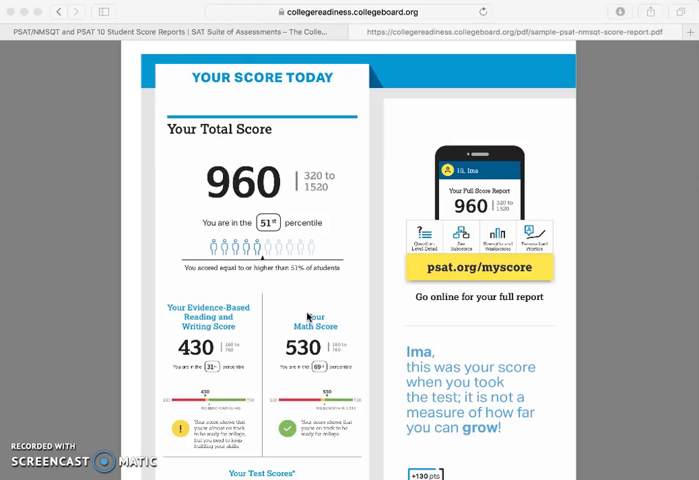This is just a sample student that College Board gives us to run through with you guys. So this is just a student named Ema, and she scored a 960. And this is a really important thing to read through here, the percentile that you are. It helps you understand what your score means in terms of other juniors or other sophomores, whichever grade you're in. So for Ema, I believe she's a junior based off of her report, and she is in the 51st percentile, which means she scored equal to or higher than 51% of the students in her junior class. And that's nationwide.